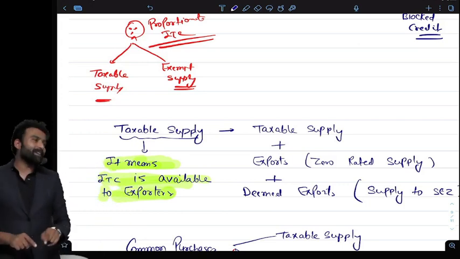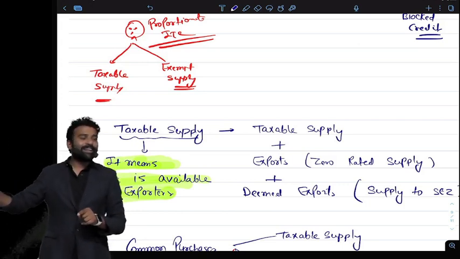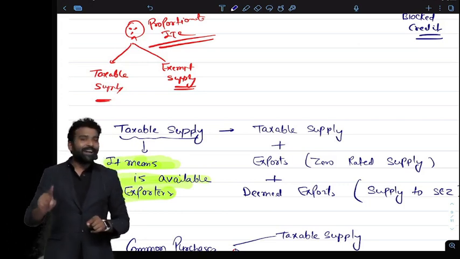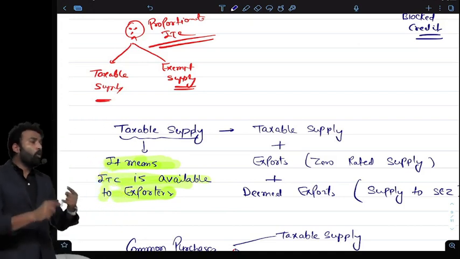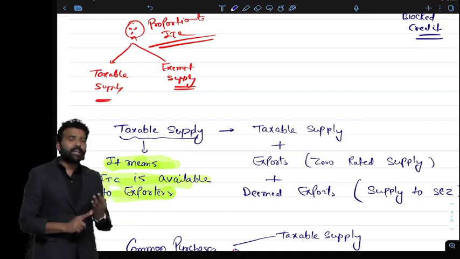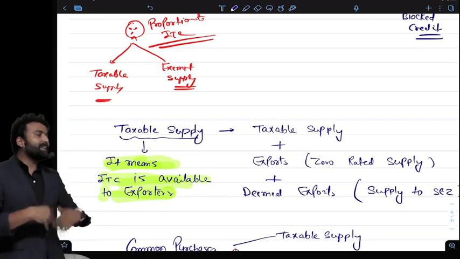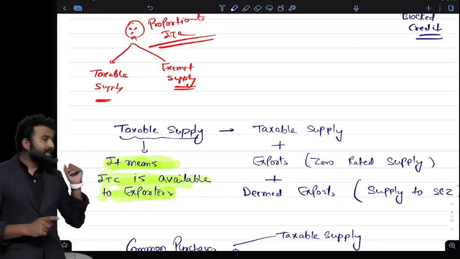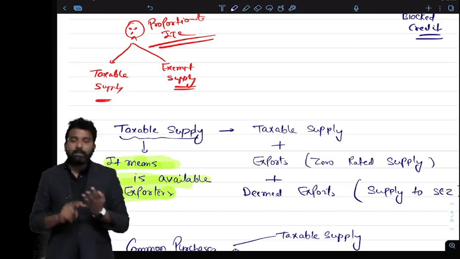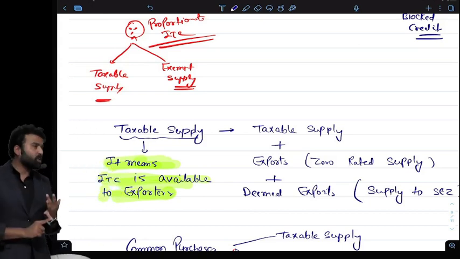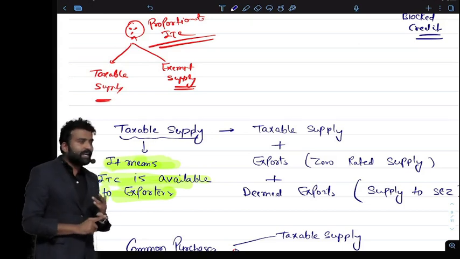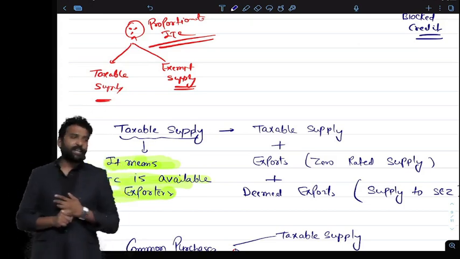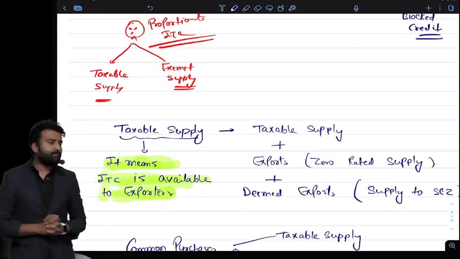And from here, tomorrow we will be discussing the refund provisions. Under section 54, we will be discussing what are the cases of refund, inverted duty structure, exports, and there are so many cases where a person can claim refund. So tomorrow, sharp 6 p.m., we will be meeting where we will be discussing the refund topic, the audit, and the anti-profiteering clause. That will take around 45 to 50 minutes.